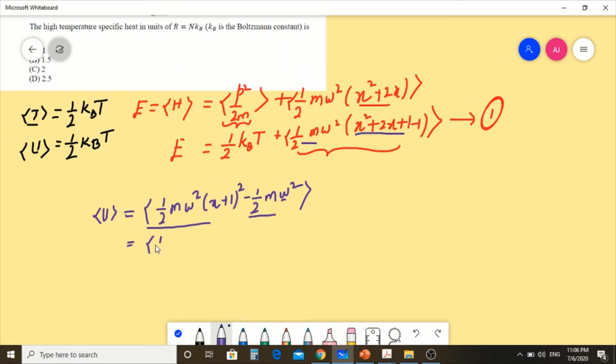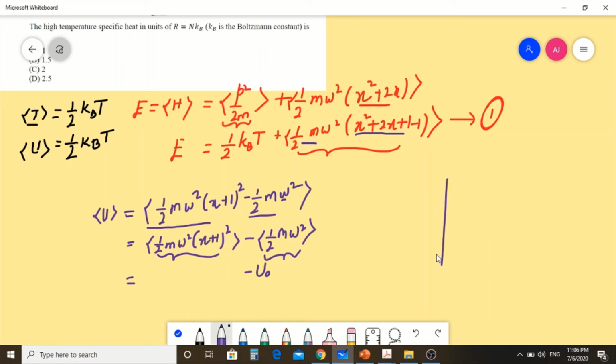The first term would be equal to ½ m omega square times (x plus 1) whole square. This is the first average minus the next average, it would be equal to ½ m omega square, just to close this bracket. Anyway, this is constant. This is also in the form of potential, so you can just define this potential as simply U naught or some constant. This is just displaced with x plus 1, x equal to minus 1.